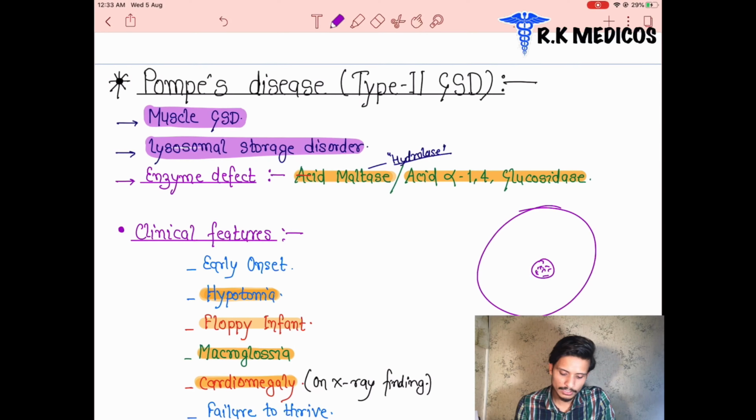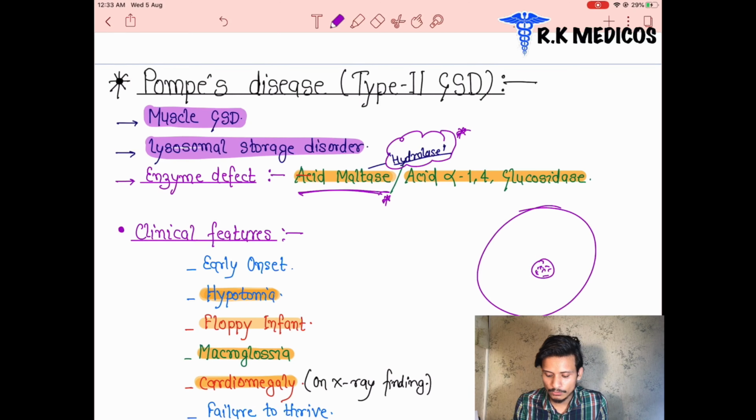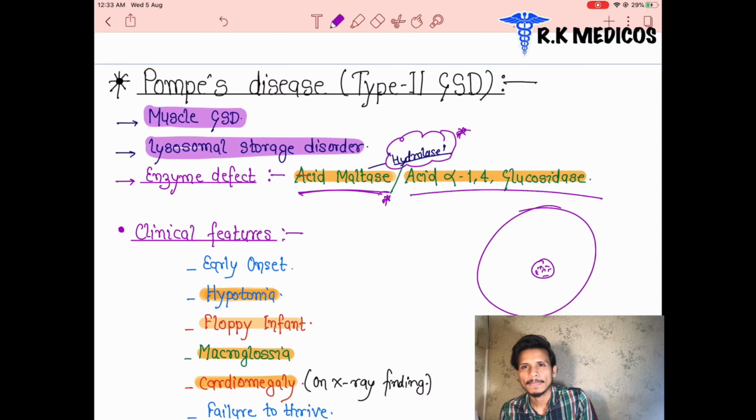So we can see what enzyme is going to be deficient here. That is a hydrolytic enzyme. And what type of hydrolytic enzyme? That is acid maltase. Maltase is an enzyme which hydrolyzes maltose. We can also say acid alpha-1,4-glucosidase. This is also an enzyme which is deficient in these patients.